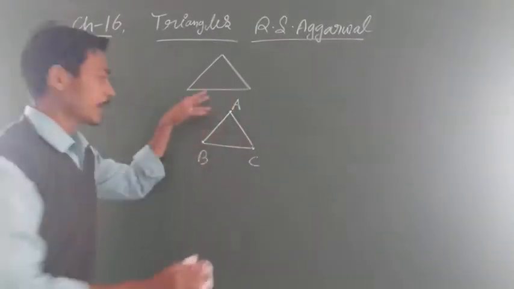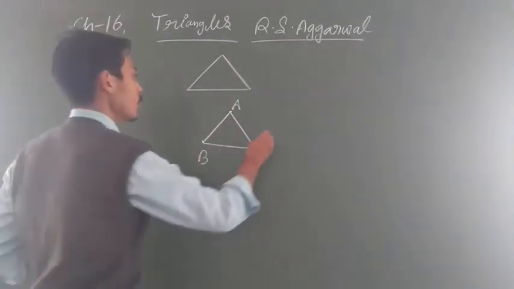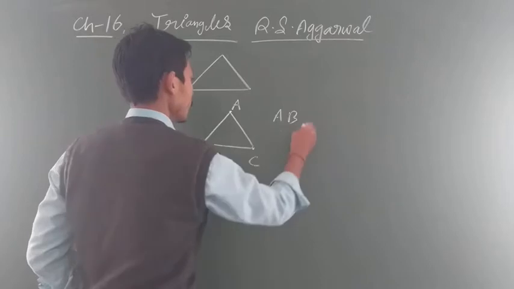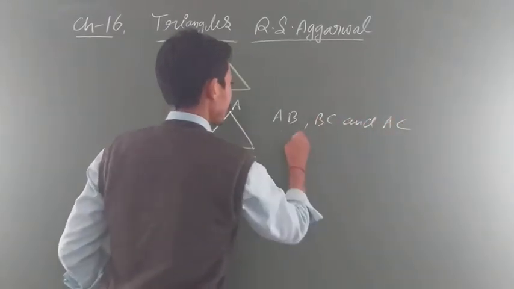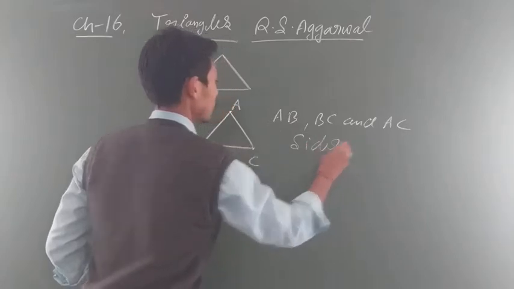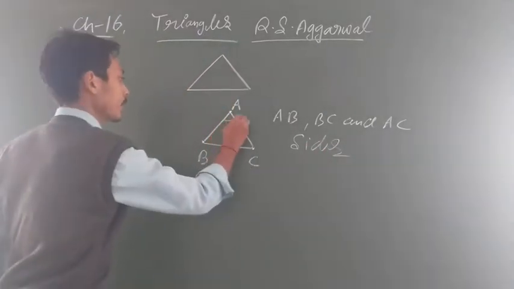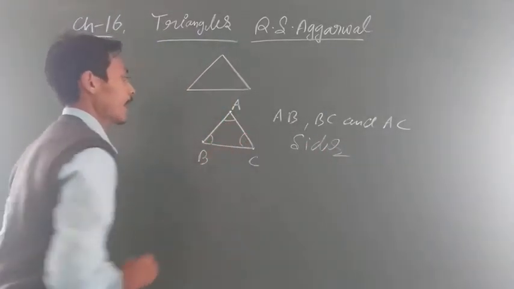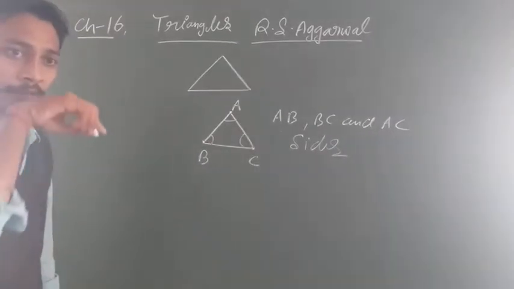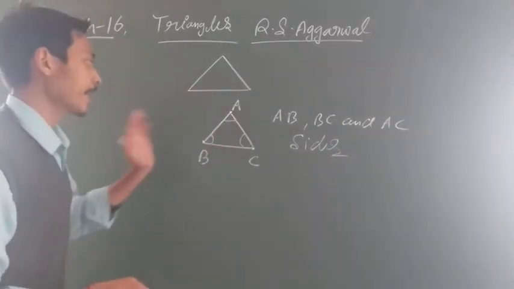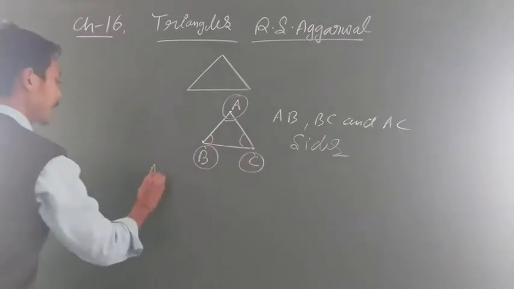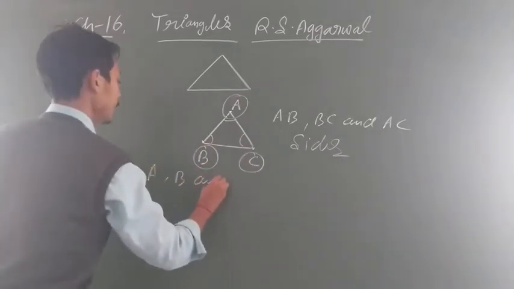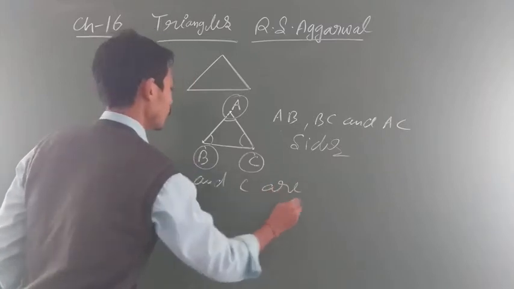Now look at these 3 points. AB, BC and AC are the sides. You know that A, B, C are our angles. Clear everyone? Sides, angles done, and again A, B and C are the vertices.